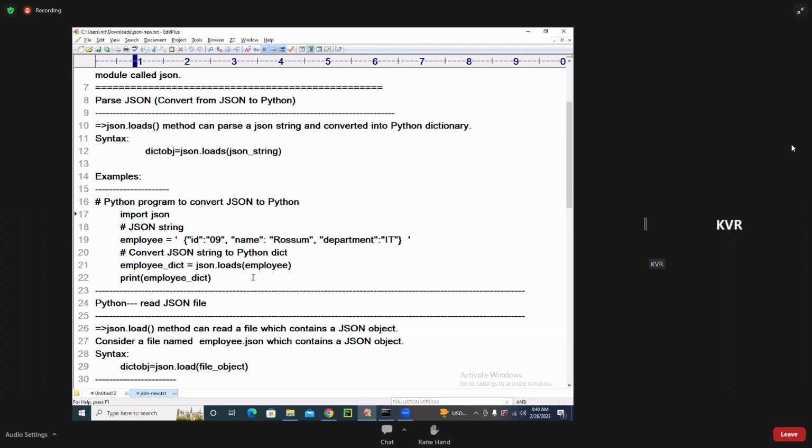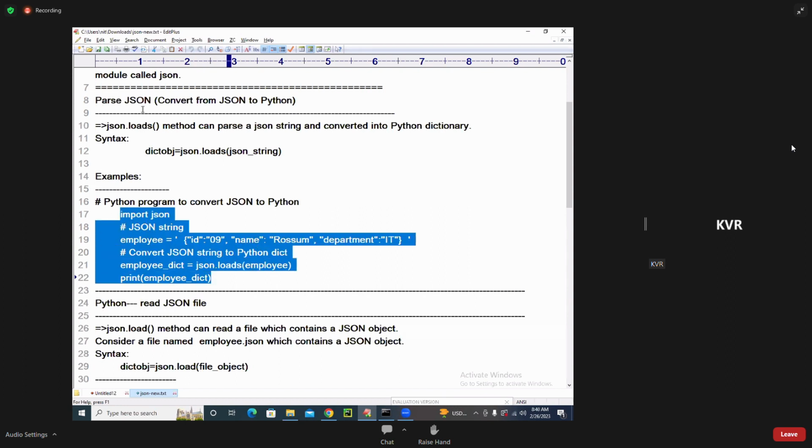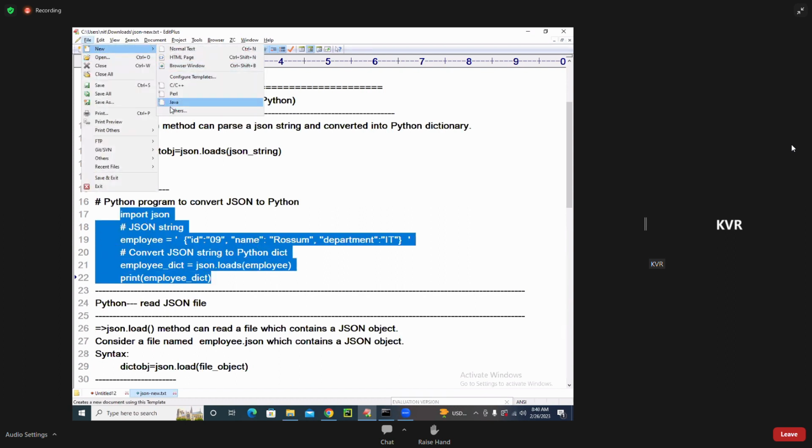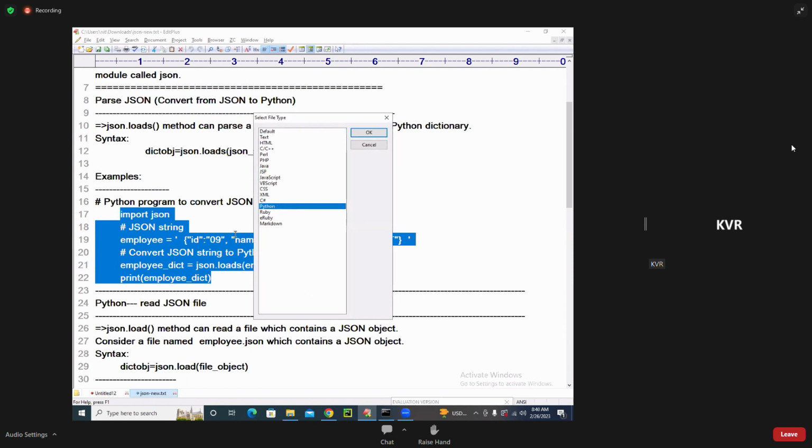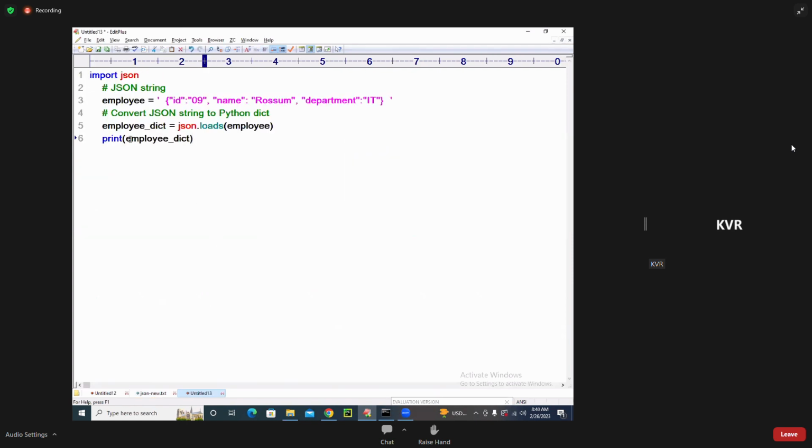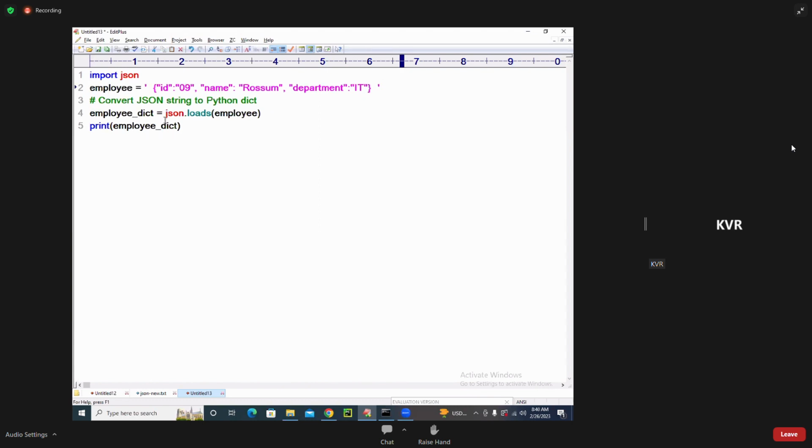Right? Let me take this example and put it here. So I'll go to others and show you here. Carefully follow. Of course, this is called our JSON file format. Easy. This is called a JSON string format, student. This employee is called what, you know? It is a JSON string format. What is this line called?